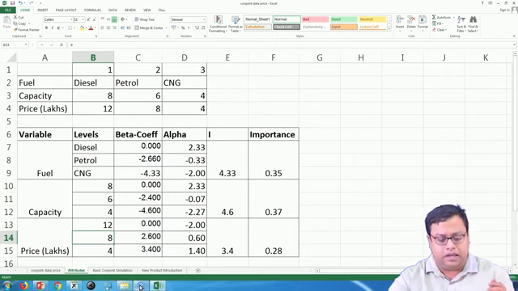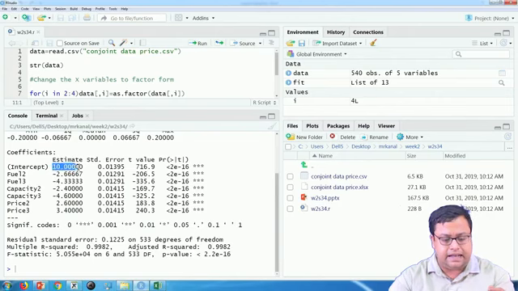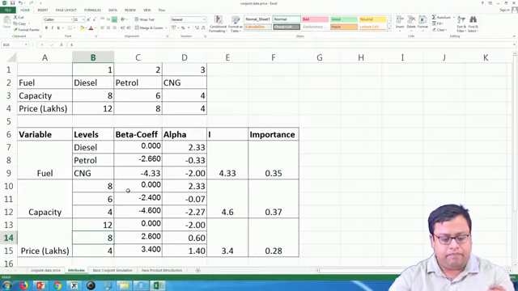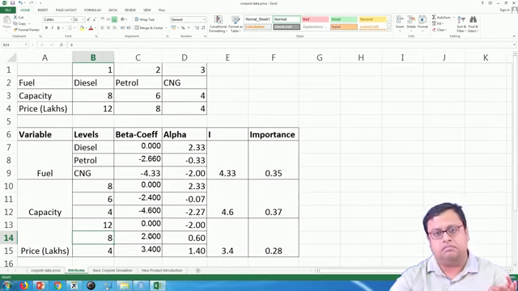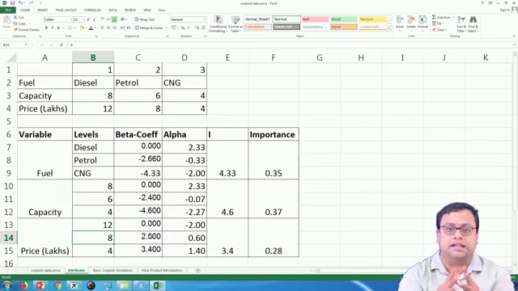The coefficient is 10. So, 10, if it is diesel, then it is 0, 10 plus 0. If it is 8 seater, then again plus 0, and then if it is something else, plus 2.6. So, 12.6. So, instead of asking the preference, I can directly ask the willingness to pay, and I can find out the price that they are willing to pay.